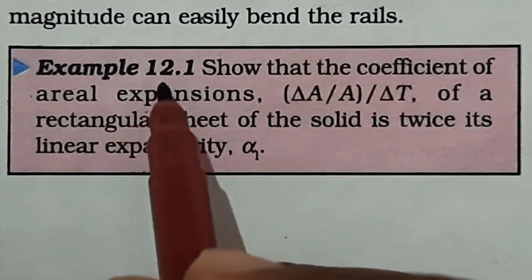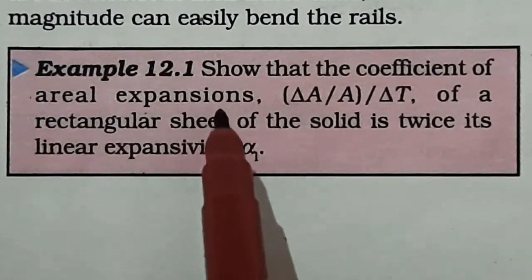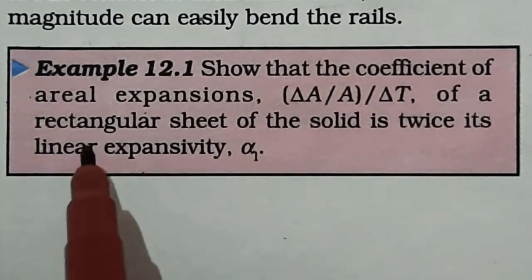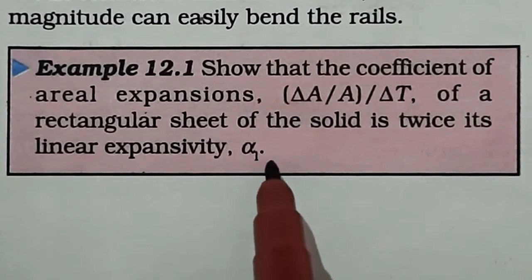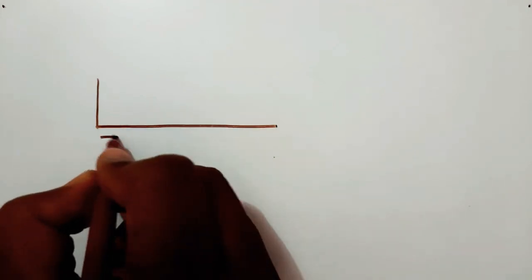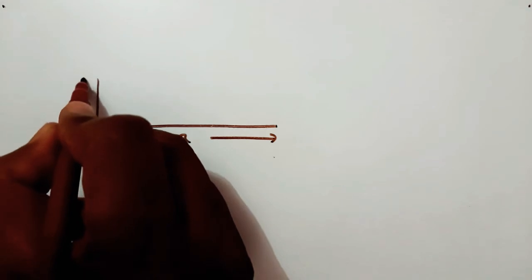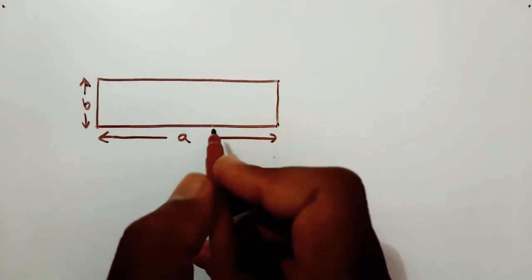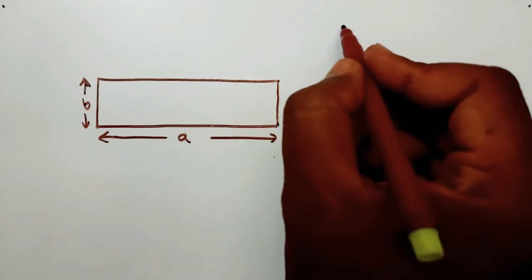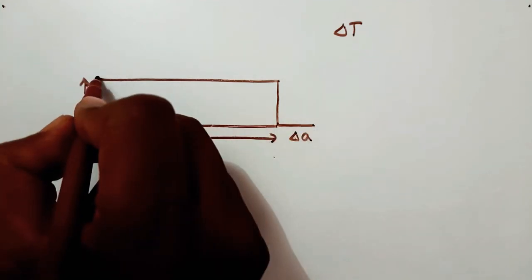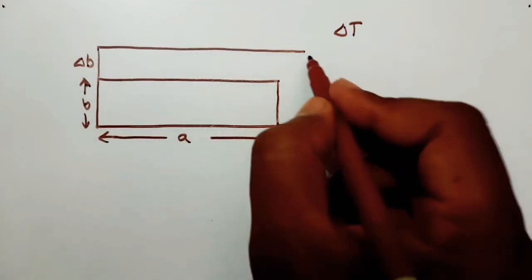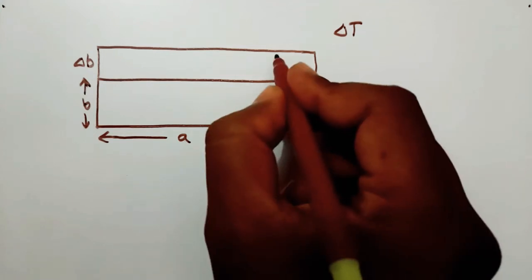See example problem 12.1. Show that the coefficient of areal expansion delta A by delta T of a rectangular sheet of the solid is twice its linear expansivity alpha L. Consider a rectangular sheet of the solid material of length A and breadth B. When the temperature increases by delta T, here A is increased by delta A, here B is increased by delta B.